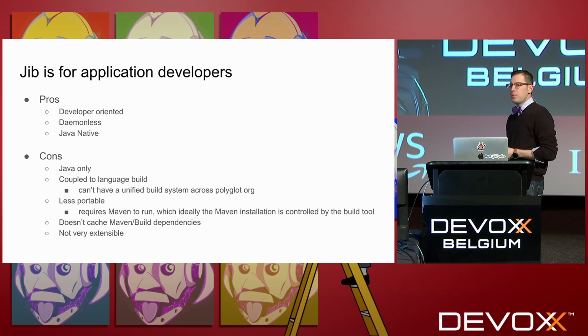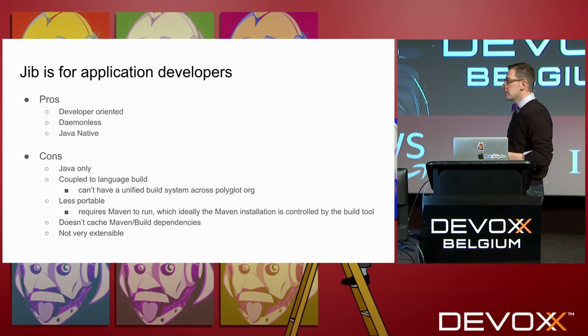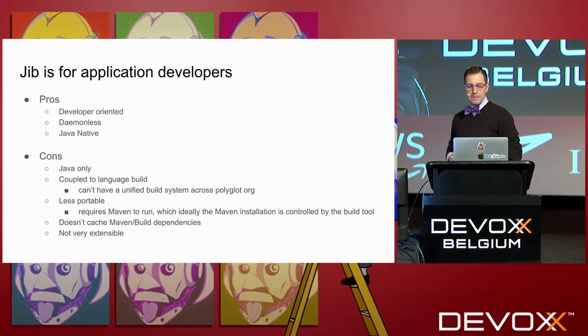It's also less portable because it's running as part of Maven. So Jib doesn't do anything to control the Maven execution itself. So if you want to run Maven in a container, you may have to back out to Dockerfile to do that. It also doesn't help us with keeping our Maven cache around so that we can optimize our builds. And it's also not very extensible. It has some configuration options, as we saw, but it doesn't have a mechanism for combining images, bringing in external dependencies like a Node.js runtime or something like that.